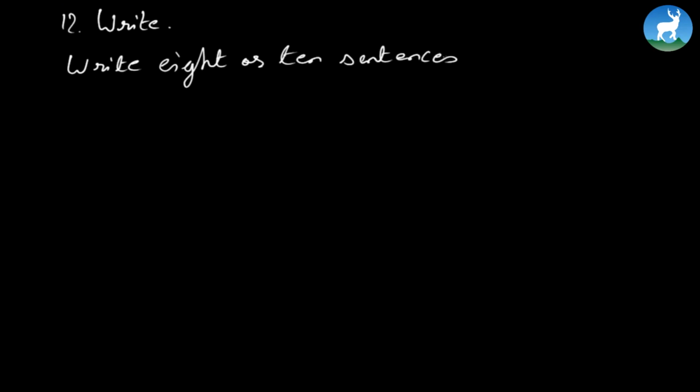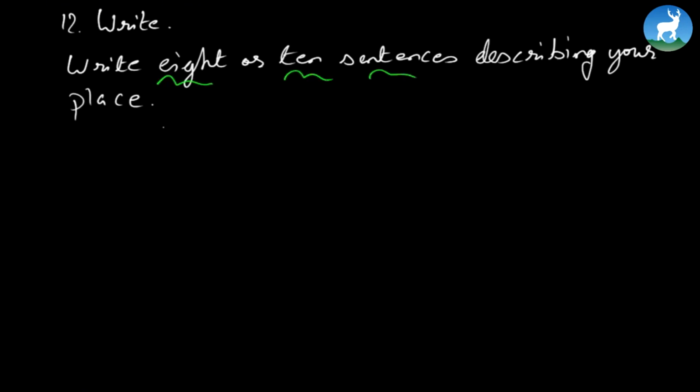Now, just to write a paragraph. Number 12, write 8 or 10 sentences describing your place. It's a very sweet and short one paragraph. That is just 8 or 10 sentences describing the place where you live and where it is. So just give a very sweet introduction of the place where you live. This you can certainly do at home.